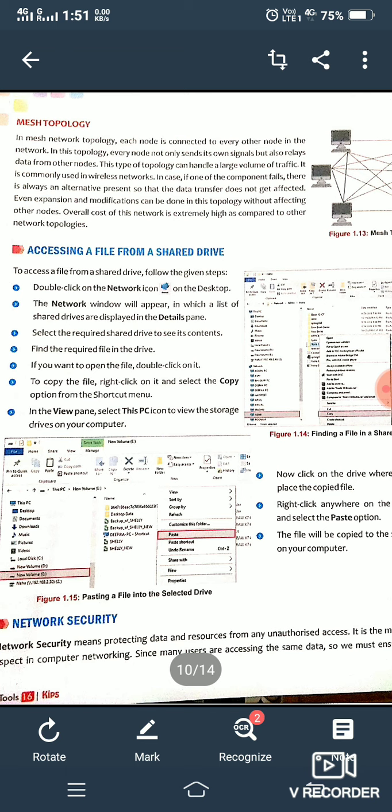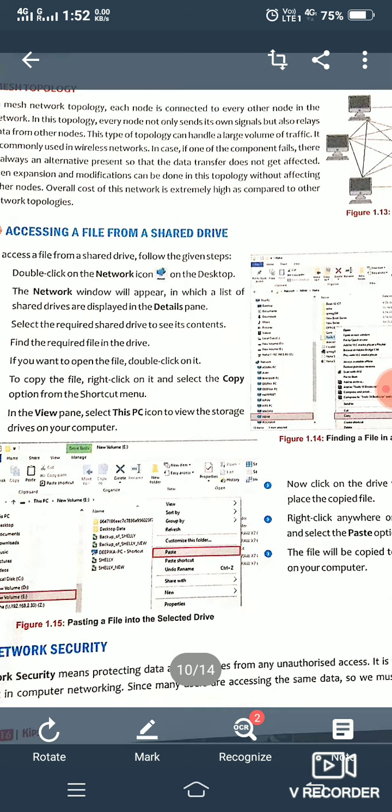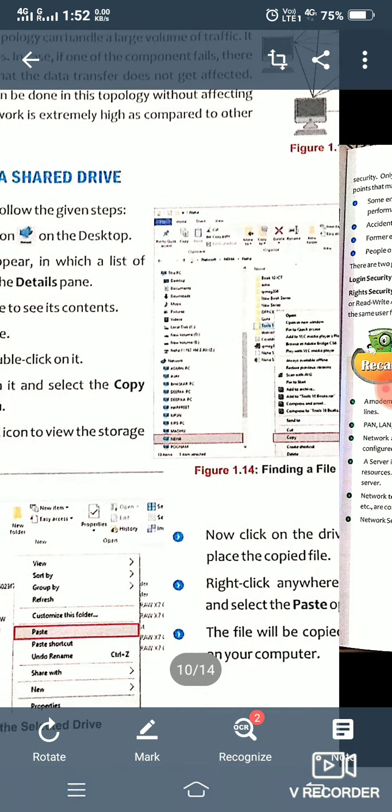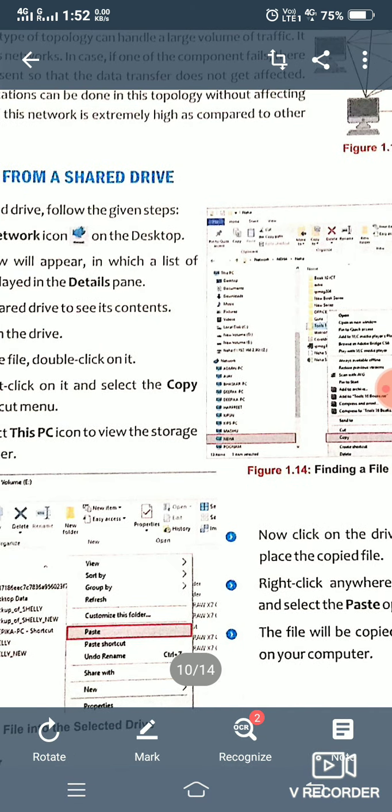As you click on the network icon, the network window will appear, from where you can choose from where you want to open any file. You can see in this picture, this kind of window will appear. Here you can see all the drives and files.